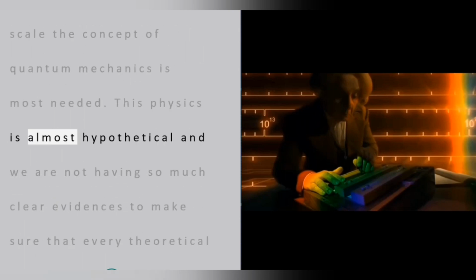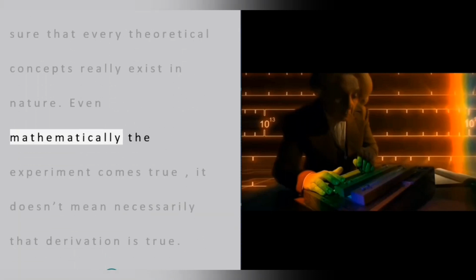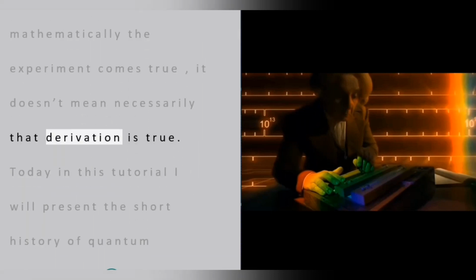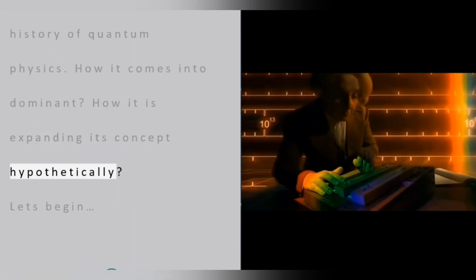This physics is almost hypothetical, and we do not have very clear evidence to make sure that every theoretical concept really exists in nature. Even if the experiment comes true mathematically, it doesn't necessarily mean that the derivation is true. Today in this tutorial I will present a short history of quantum physics, how it became dominant, and how it is expanding its concepts hypothetically. Let's begin.